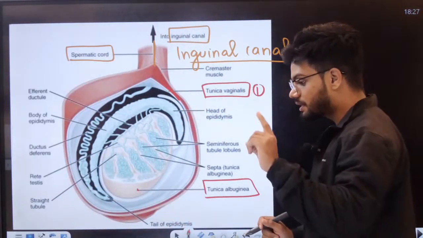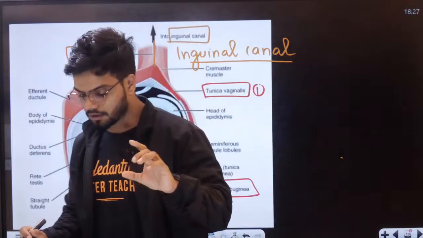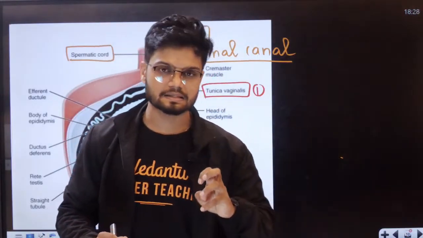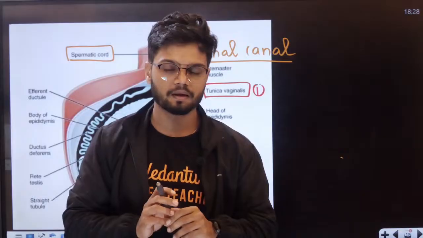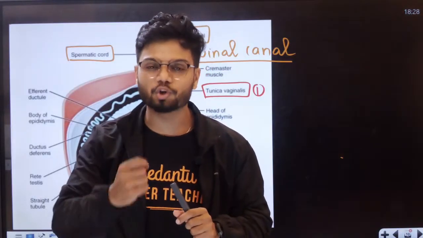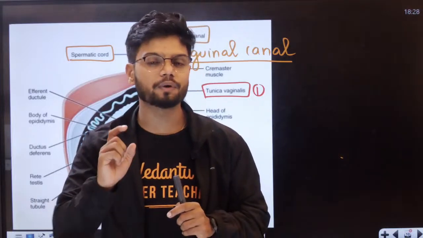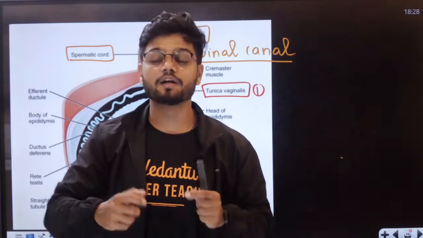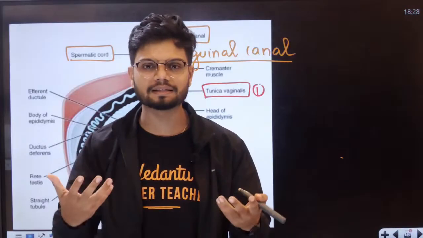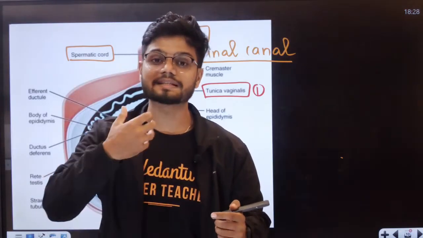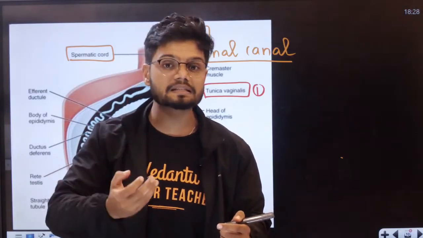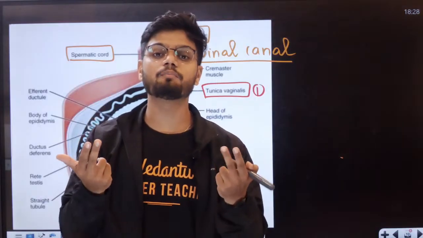Okay. Now, students, remember I told you the entire testis has a lot of muscles there, and all of these muscles will control the movement of testes also. During winter season they go up, during summer season they come down. Why? To regulate the body temperature, because in summer time the body is hot, so the testes descend a lot. During winter season the testes will move up to get more heat.